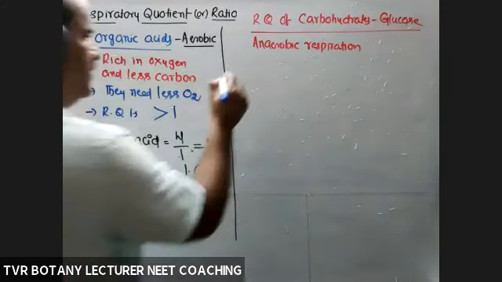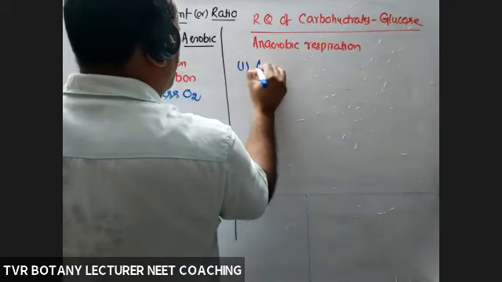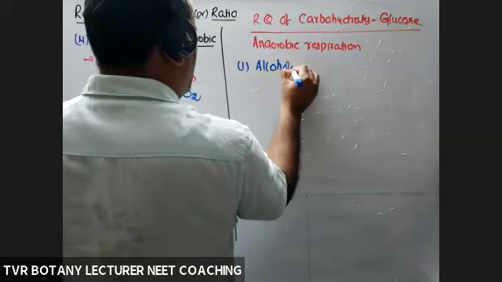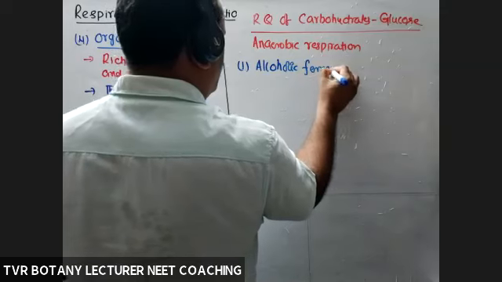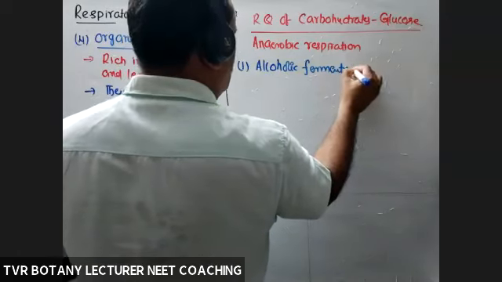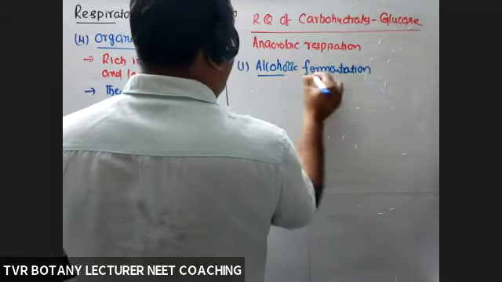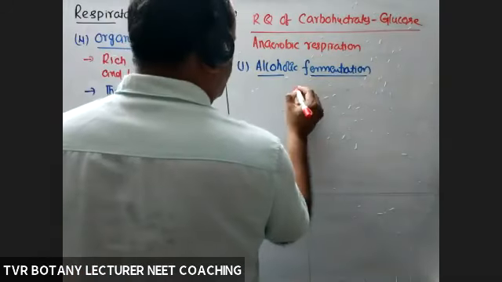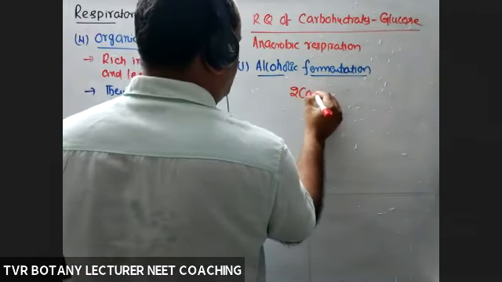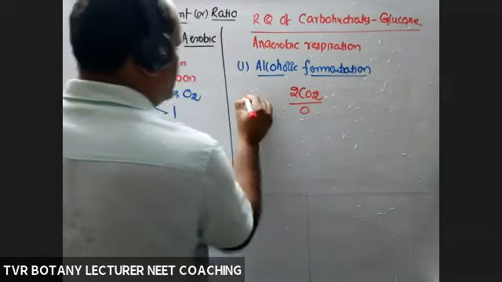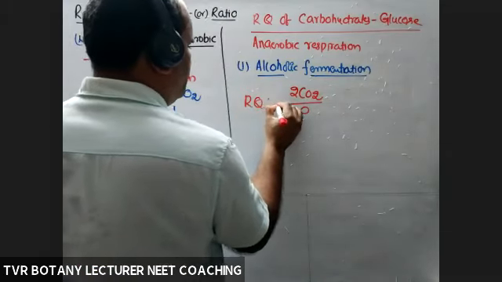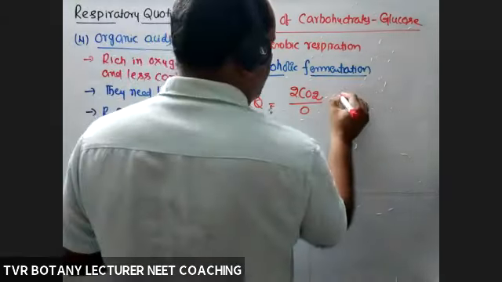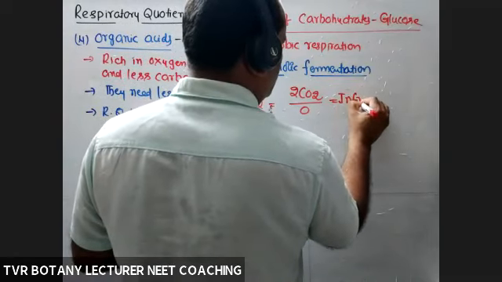One is alcoholic fermentation, as it was given in our textbook. During alcoholic fermentation, out of one glucose molecule incompletely oxidized, what about the number of CO2 molecules evolved? 2 CO2 and oxygen is 0 consumed. Okay, so RQ value is infinity.